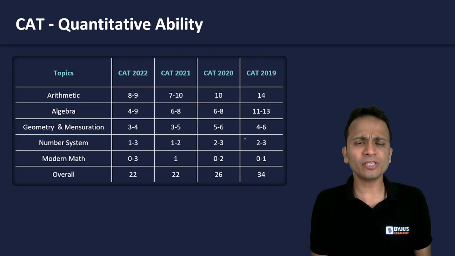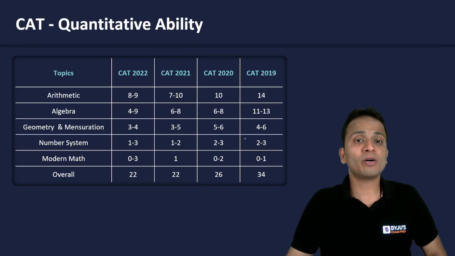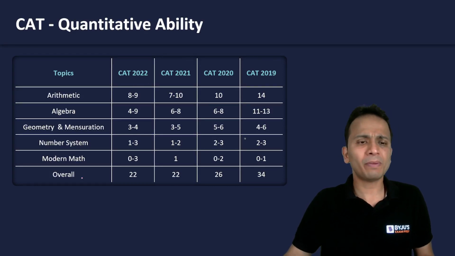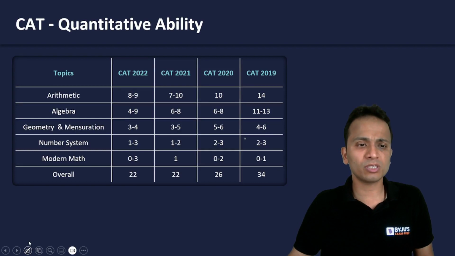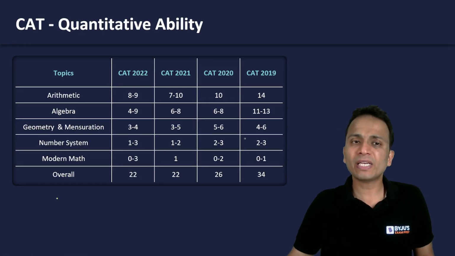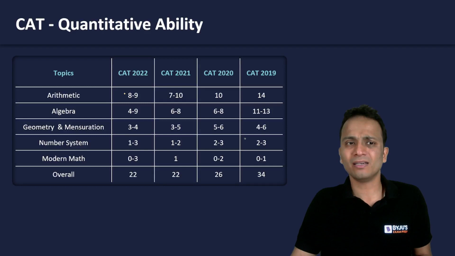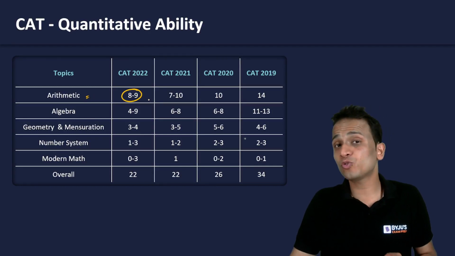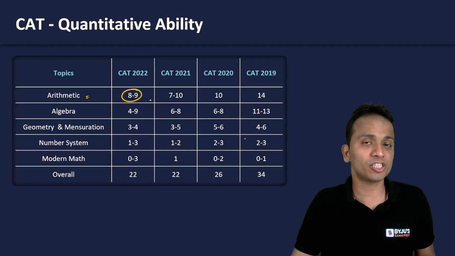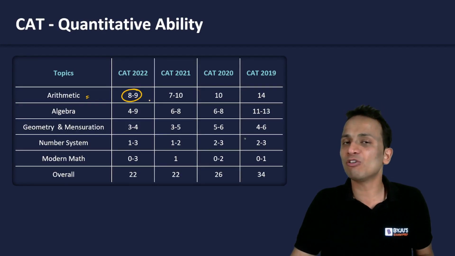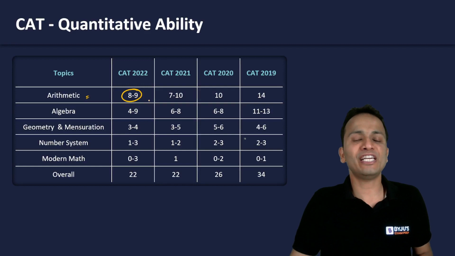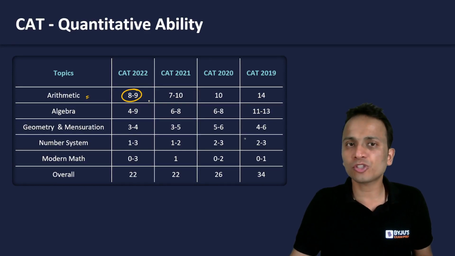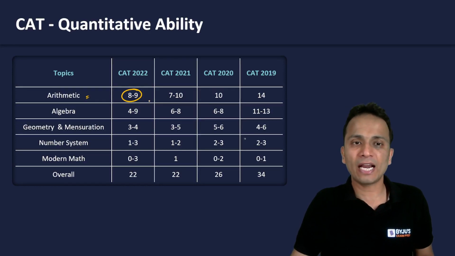As you can see, based on the number of questions on your screen, you can estimate, like if I talk about CAT 2022, or pick up any of the previous year CAT papers, it can easily be seen that arithmetic, which had 8 to 9 questions out of 22 questions in the QA section, definitely stands out of the list, and it is definitely the most important area that you must focus on while you are preparing for the CAT examination.